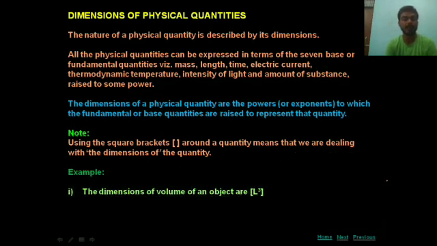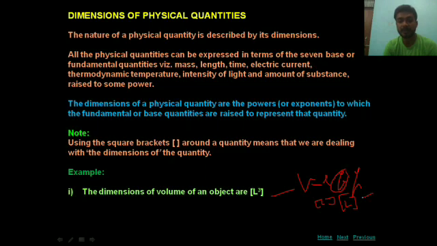Example, the dimension of volume of an object is L cube. As you all know very well, volume means length into breadth into height, LBH. Length is L, breadth is also a length, because the name is different but the quantity is the same.